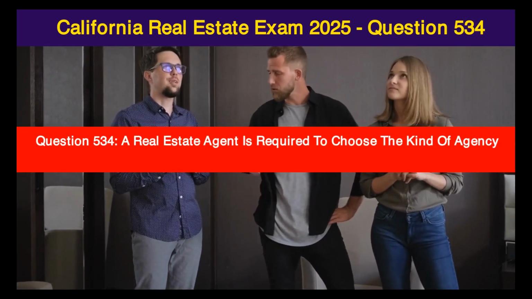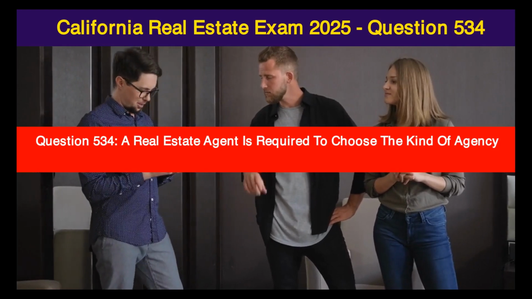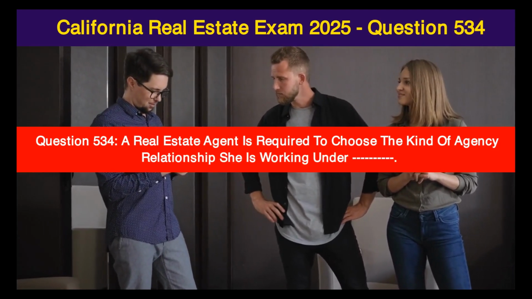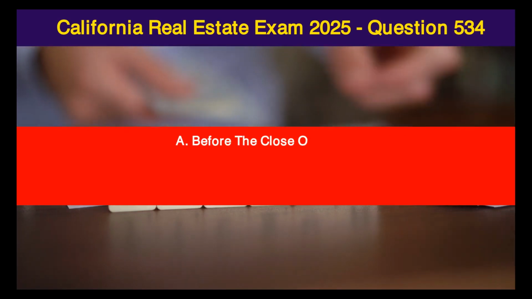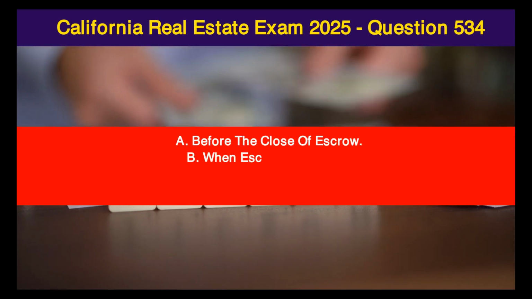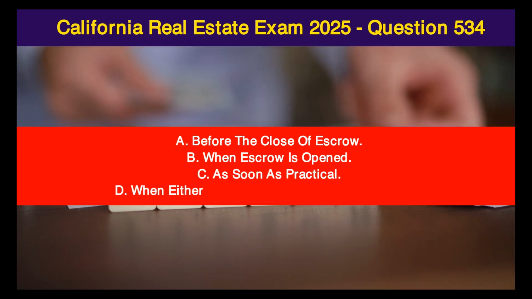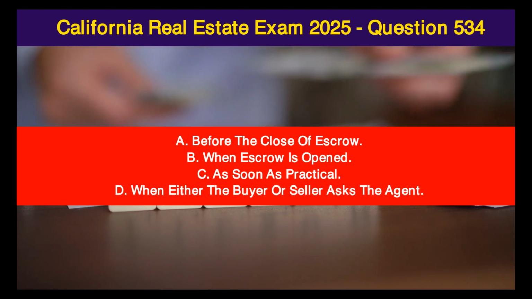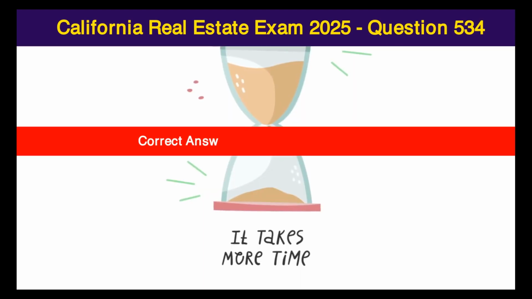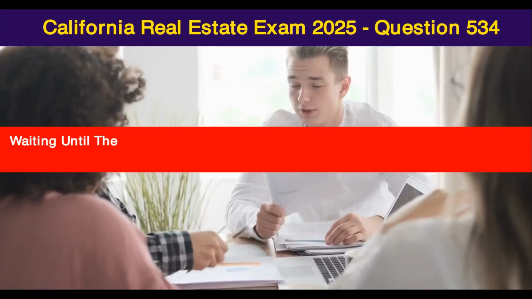Question 534. A real estate agent is required to choose the kind of agency relationship she is working under: A. before the close of escrow, B. when escrow is opened, C. as soon as practical, D. when either the buyer or seller asks the agent. Correct answer is C. as soon as practical.